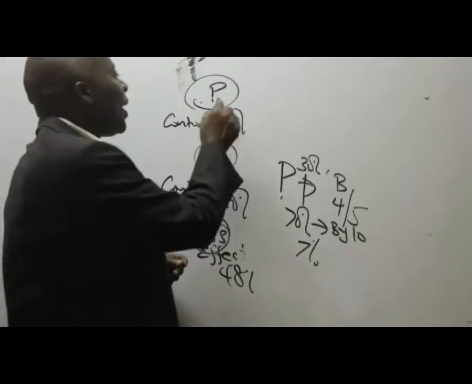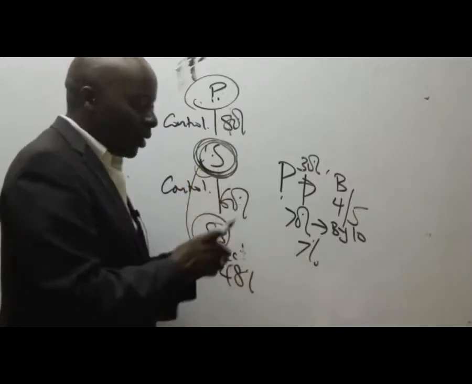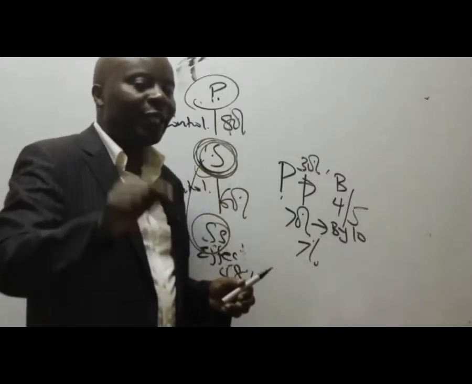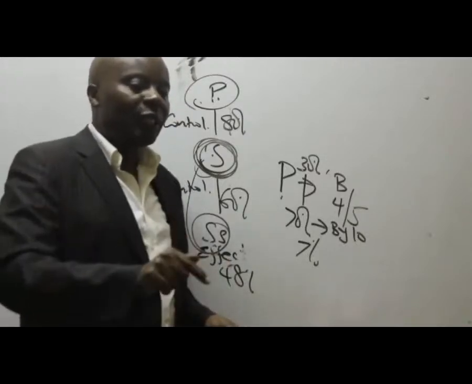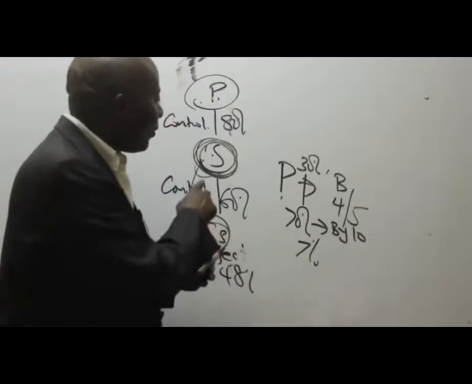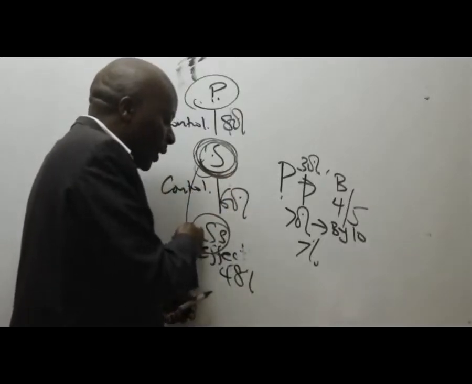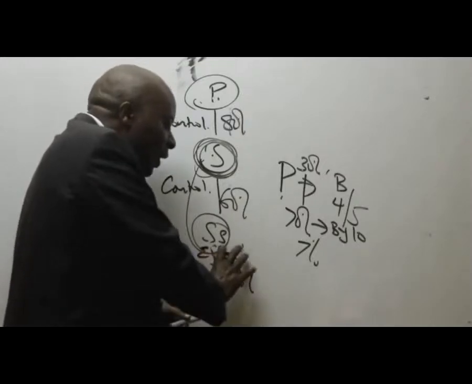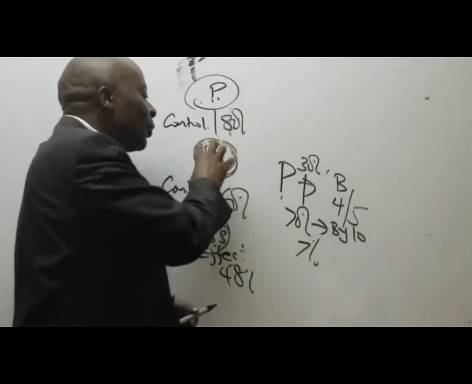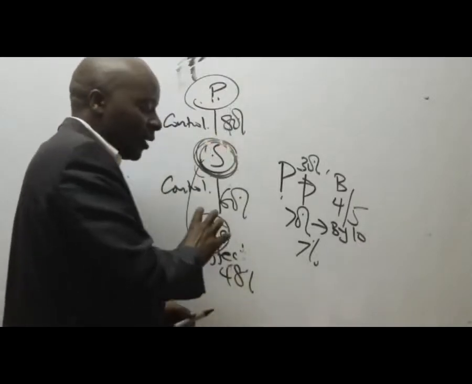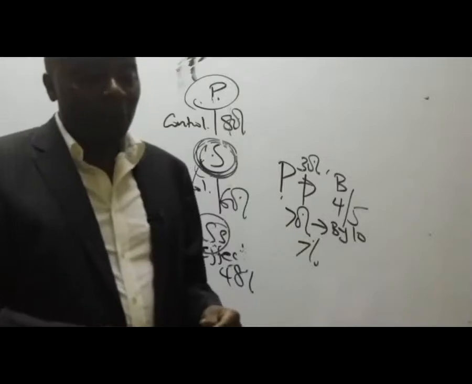So it means that we as P, because now, for example, we've got majority shareholders, majority directors here, we'll tell majority directors, we want you to go and do this and this in that subsidiary. In SS, we want you to ensure that the sales of... So automatically the moment we tell this guy we are in charge of them, we are in control of them, they'll go and execute whatever policies that we have here. So even if we had 30%, even if we had 10% here, provided we are able to speak to these guys and these guys are able to implement whatever we speak to them here, automatically it means that P is in control of SS.